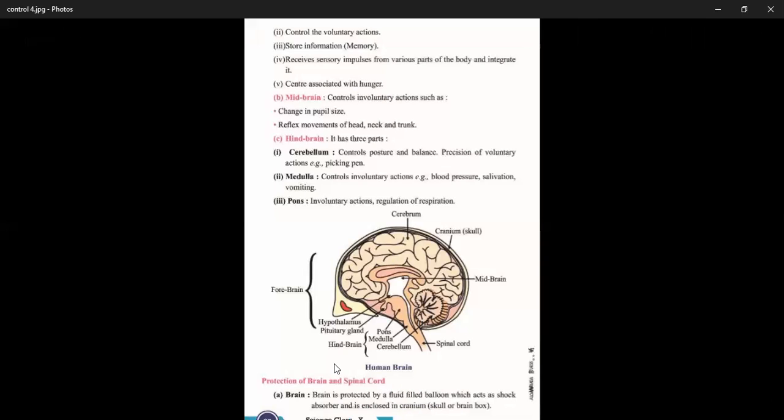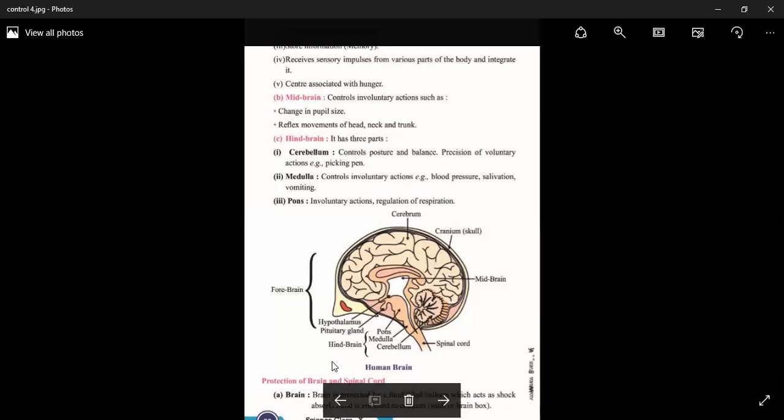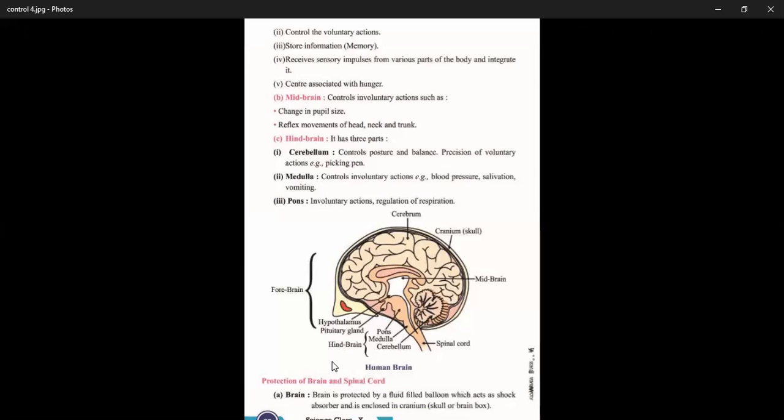Now, the protection of the brain. In neurons, centrioles are absent. So, when centrioles are absent, it means nerve cells never divide after attaining maturity. Hence, they need protection because if they get damaged, they never regenerate and they are very important for our body. So, here, protection of brain and spinal cord.